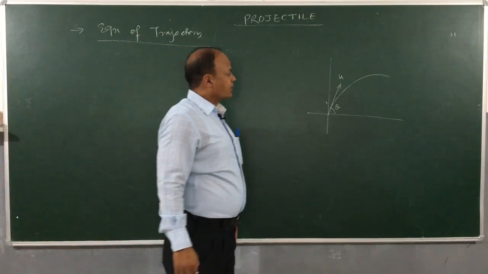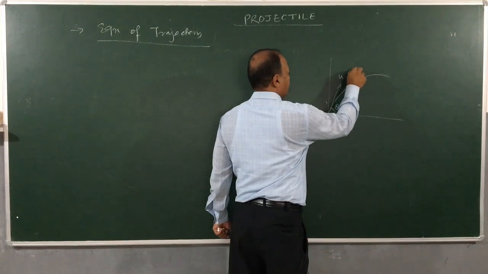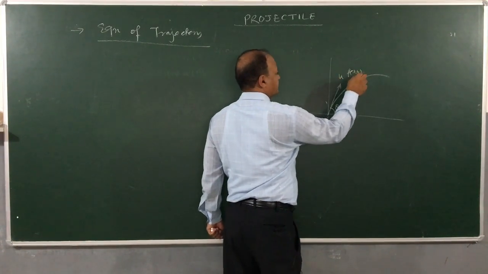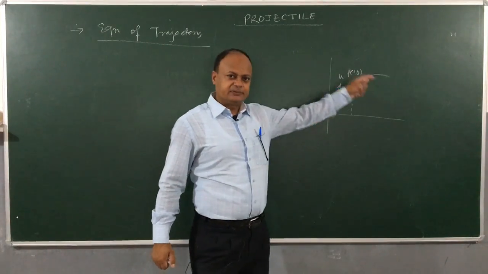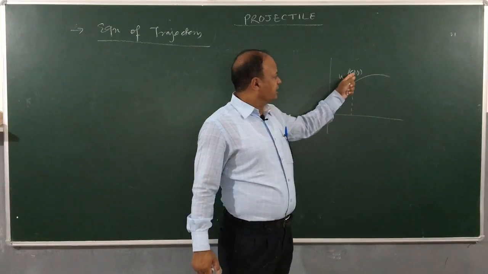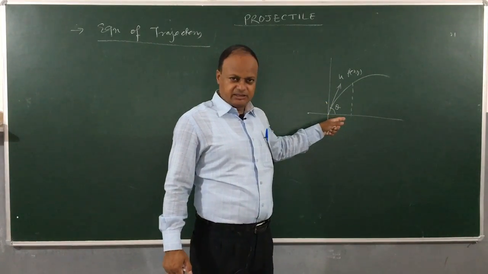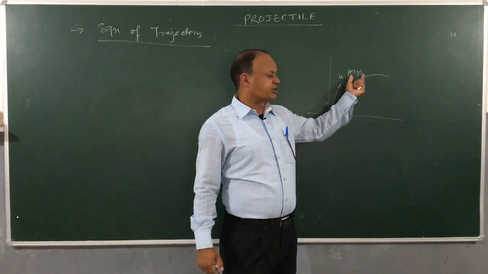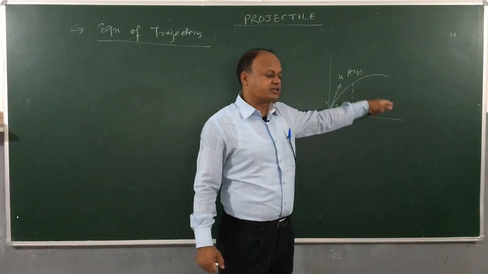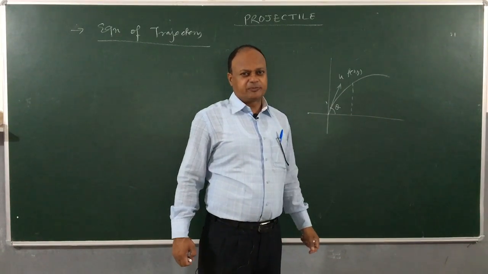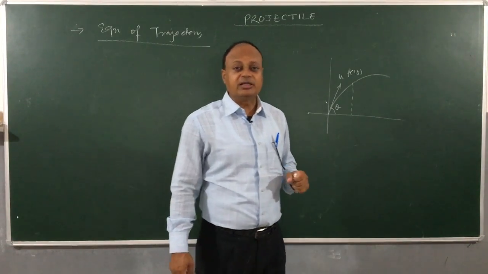Clear? If I take a point P(x, y) on the path of the projectile, then there is a unique relation between x and y depending on the value of u and theta, right? This equation is called equation of trajectory, and the path followed by a projectile is called trajectory of the projectile. So, remember, trajectory is a very important thing and it depends upon the values of u and theta.